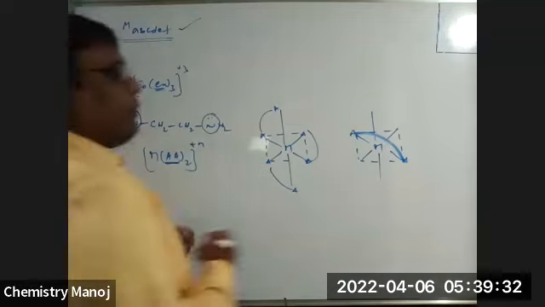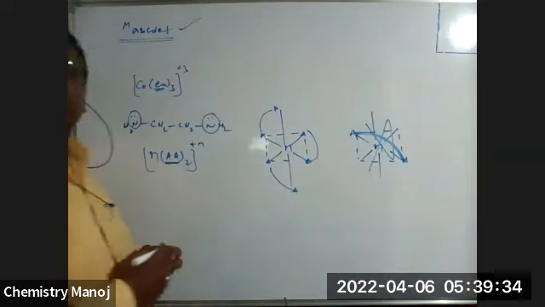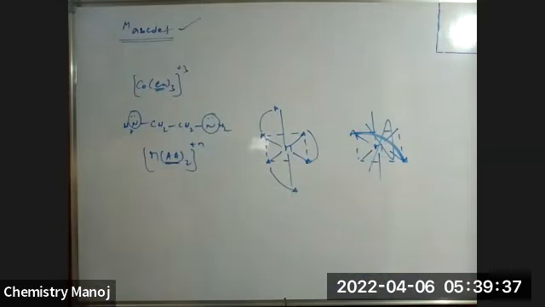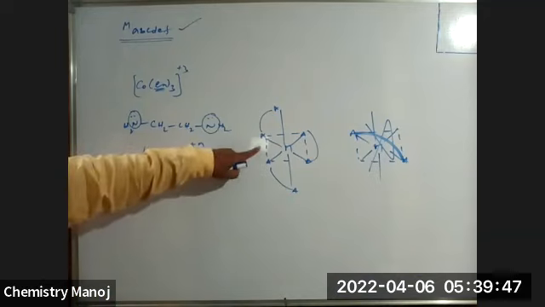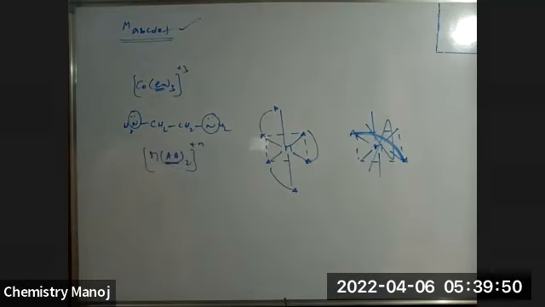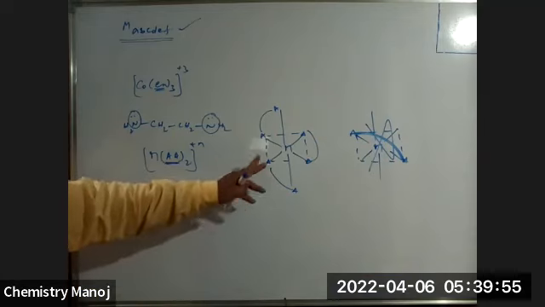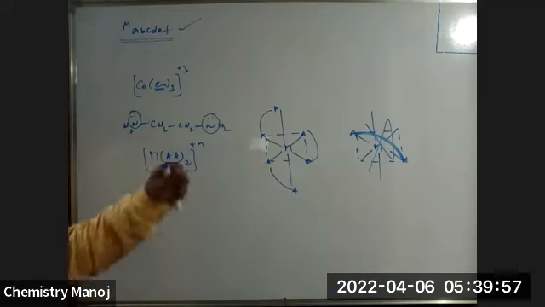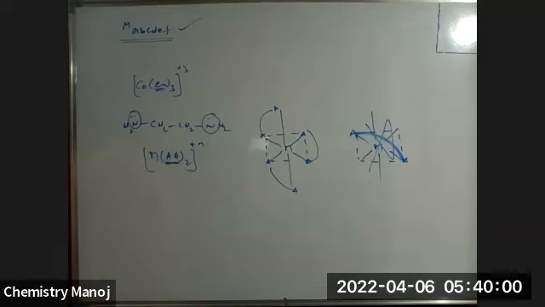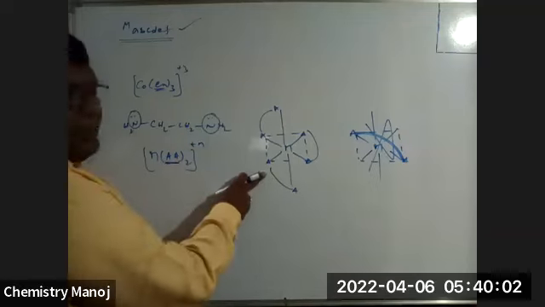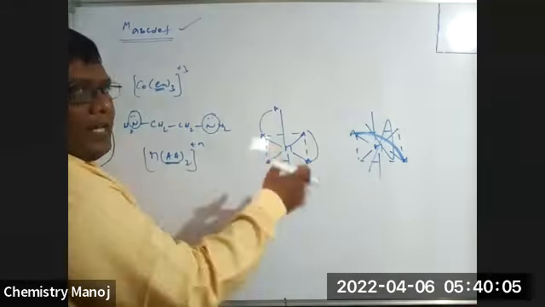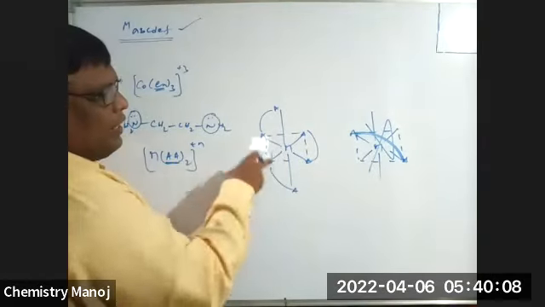Trans, this type of linkage is not possible. That means both the donor atoms of a single ligand are acceptable only at cis positions, not at trans positions. This type of arrangement is possible, but not that type. Only at cis positions, those two donor atoms are possible. Now, this is the cis isomer, my dear. It has no trans isomer. Is this symmetrical or unsymmetrical? Check.